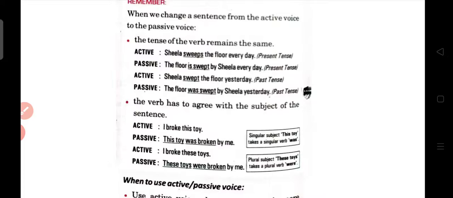Me. See the next sentence, I broke these toys. So here these toys are plural, so that's why we have to change the verb from was to were. Got my point? So according to the subject, as we have done in subject verb agreement, whatever the subject is, you have to change the verb accordingly.